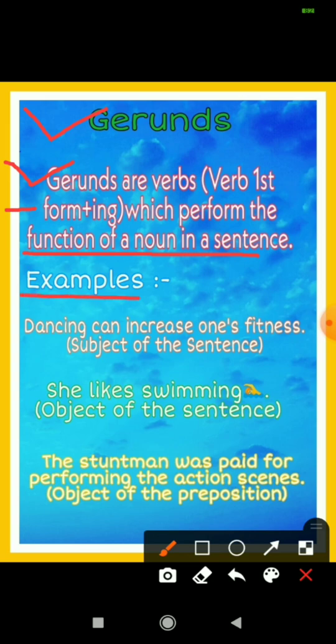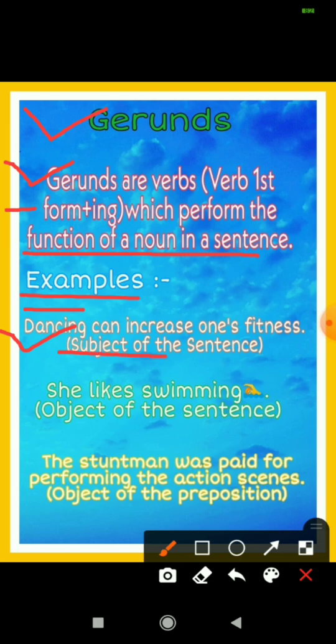First example is: dancing can increase one's fitness. First of all, I would like to tell you that a gerund can be used as a subject of the sentence, as an object of the sentence, and as an object of the preposition also. So the example is dancing can increase one's fitness. Here what is the gerund? Gerund is dancing, verb first form plus ing, and it is used as subject of the sentence.